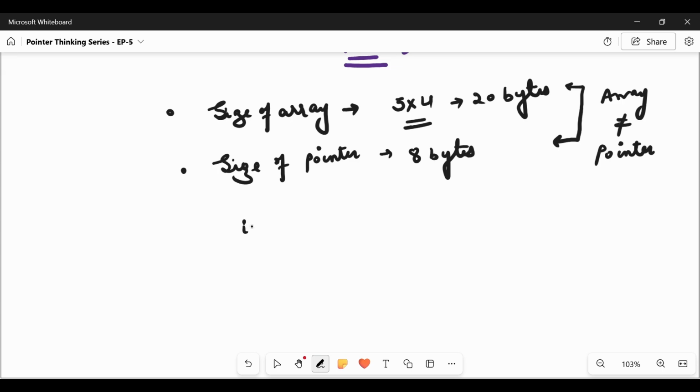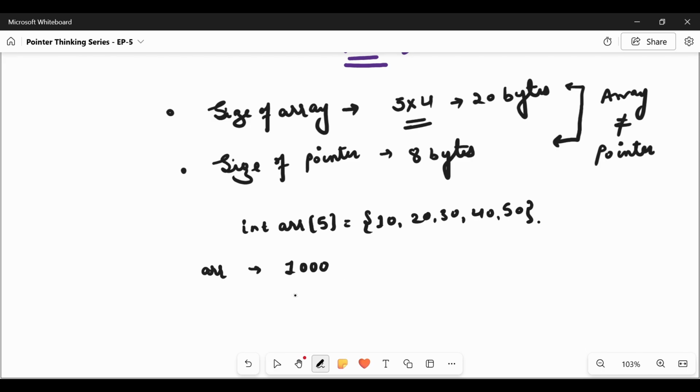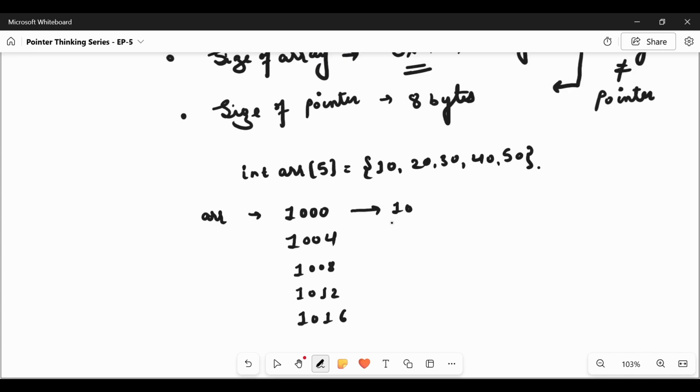Let us take an example. If we have an array of 5 elements, when we form the memory representation, let's assume the first address is 1000, then the second is a 4 byte difference, and the values reside here. So this will be the memory representation of the array.